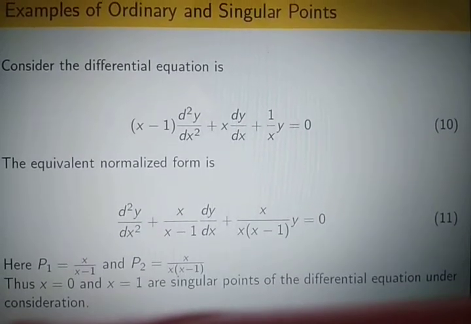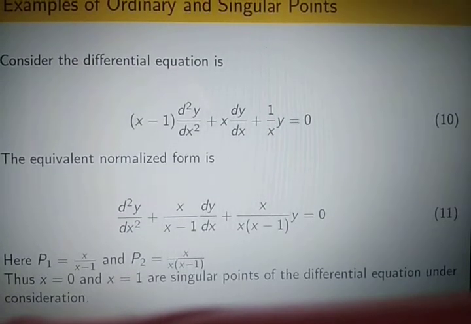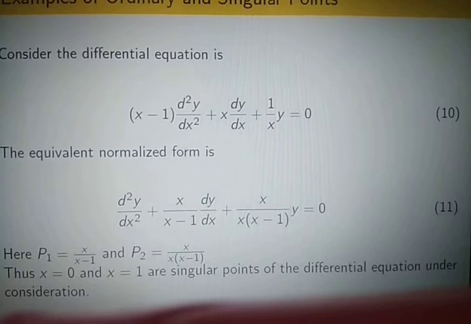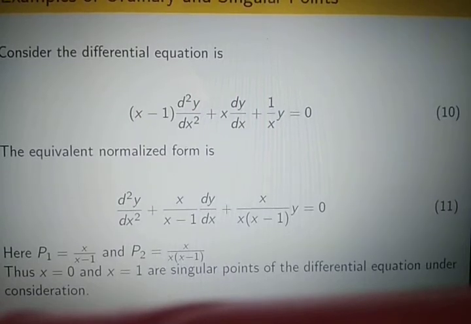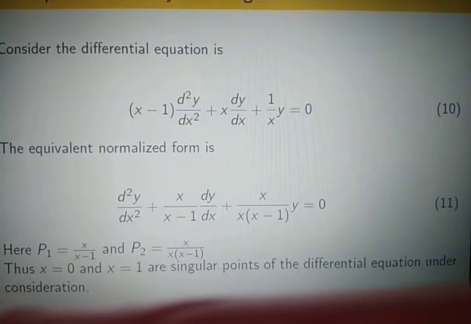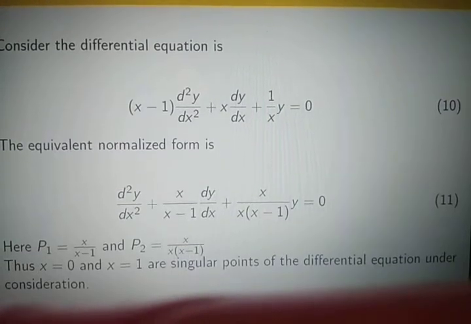Just dividing by x minus 1 throughout, we get d²y/dx² plus x by (x minus 1) dy/dx plus x by x(x minus 1) y equals 0. Here p1 equals x by (x minus 1) and p2 equals x by x(x minus 1).